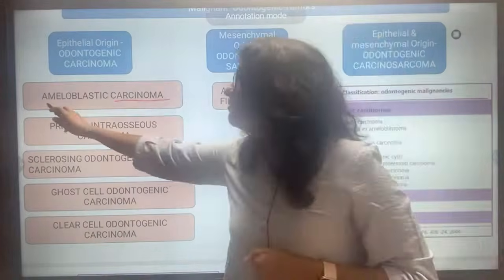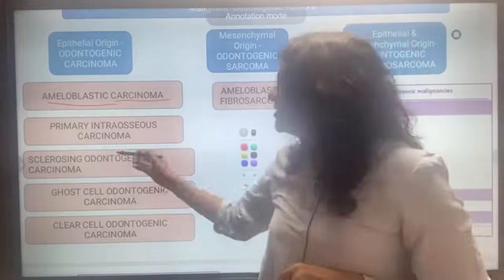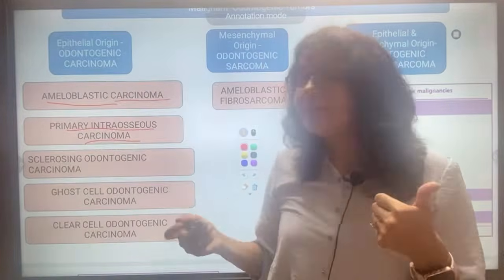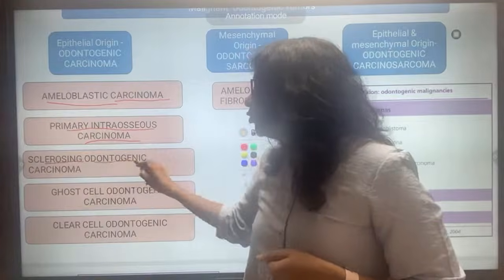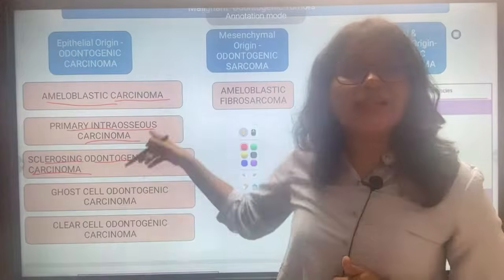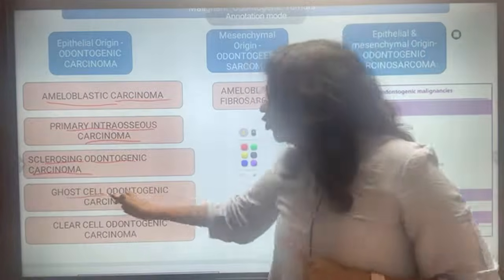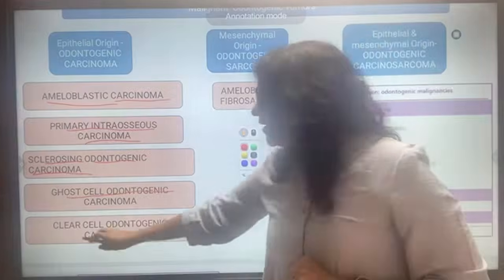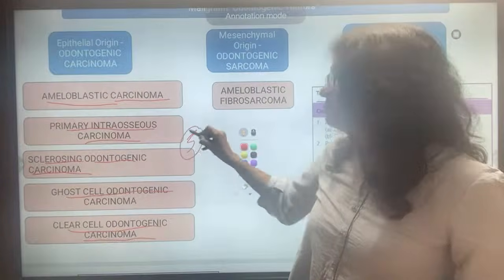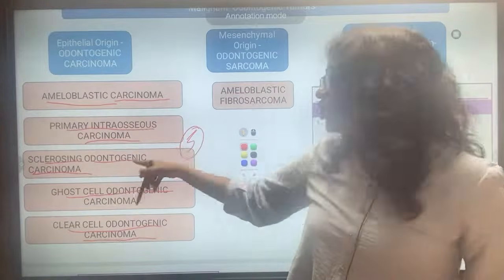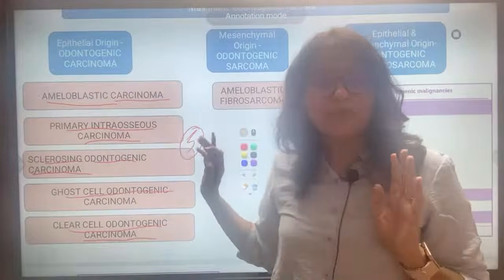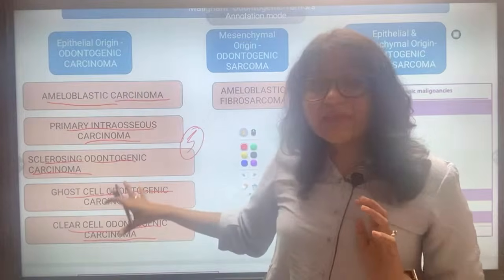The first name we will remember is ameloblastic carcinoma, second is primary intraosseous carcinoma, you will have to remember it, right. Then sclerosing odontogenic carcinoma, right. So whenever it is carcinoma, it is an odontogenic epithelial malignancy. Next are ghost cell odontogenic carcinoma and clear cell odontogenic carcinoma. So here we will remember 5 names: ameloblastic carcinoma, primary intraosseous, sclerosing, clear cell, ghost cell odontogenic carcinoma. This is malignancy from epithelium, correct.